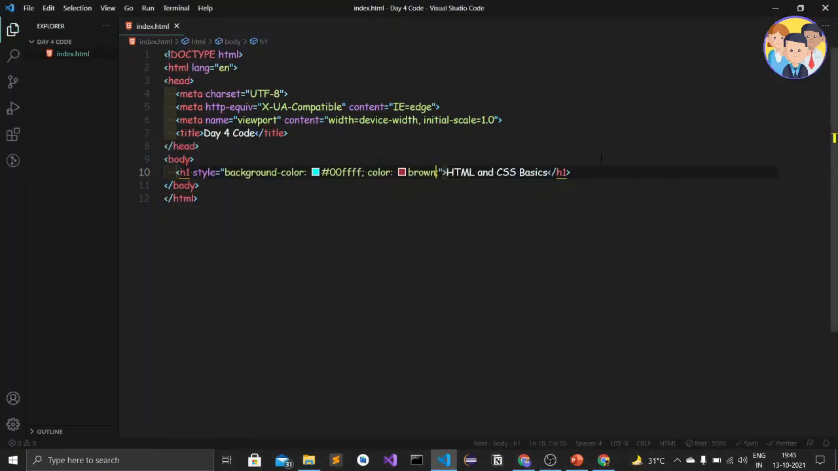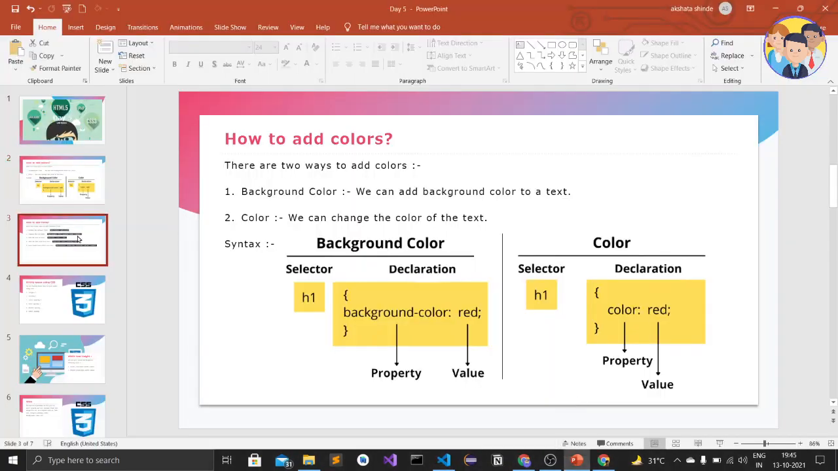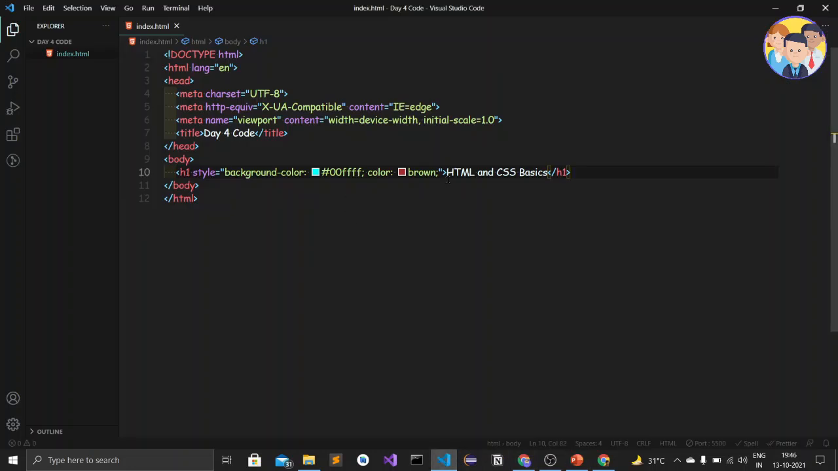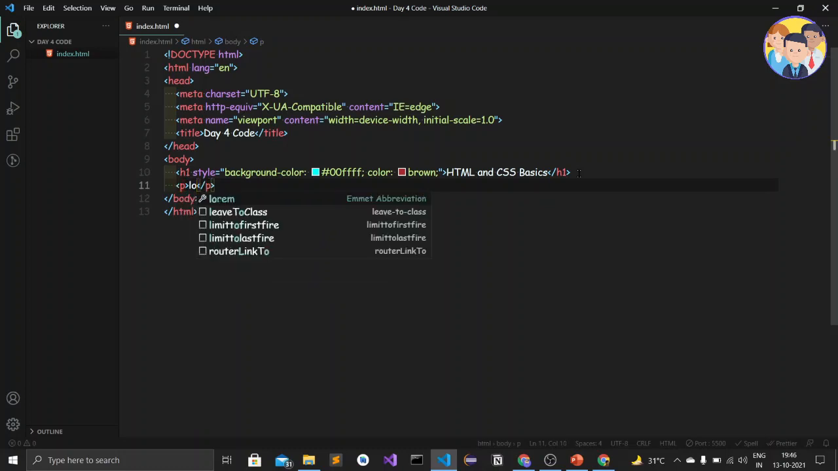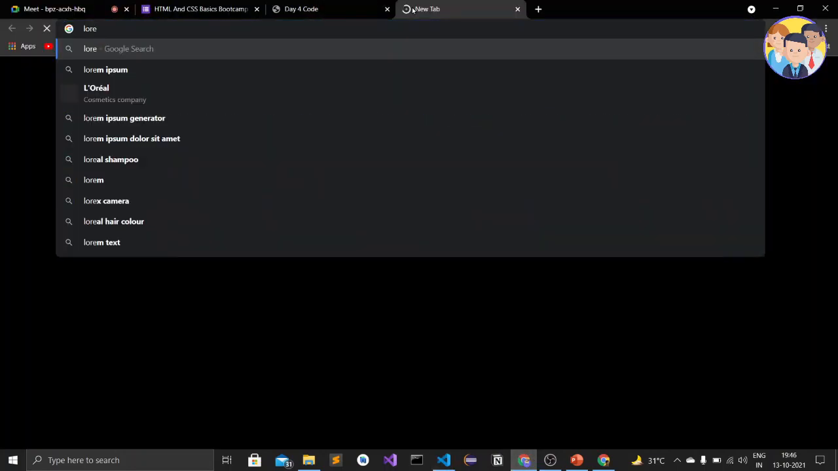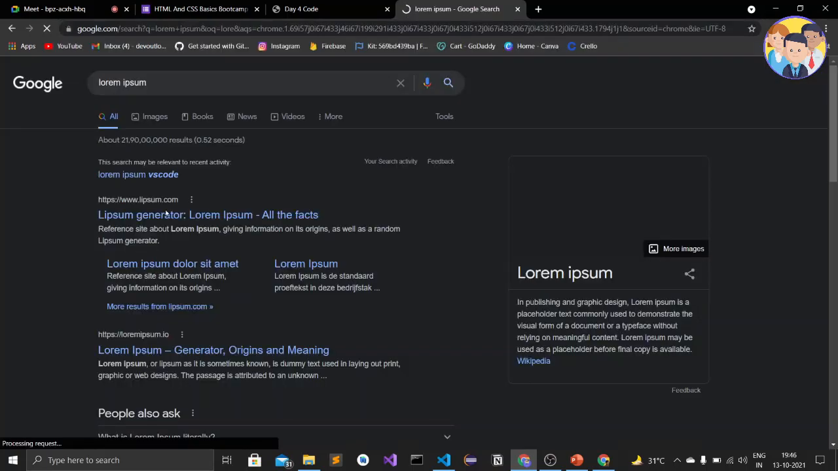The next one is that we are going to add fonts. First of all, let's add font family. We'll create a paragraph p, and here I'll type lorem ipsum. This lorem just creates a demo paragraph for us. So this is the lorem ipsum text. You can also get it on the browser when you type lorem ipsum; you will get a lorem ipsum generator.